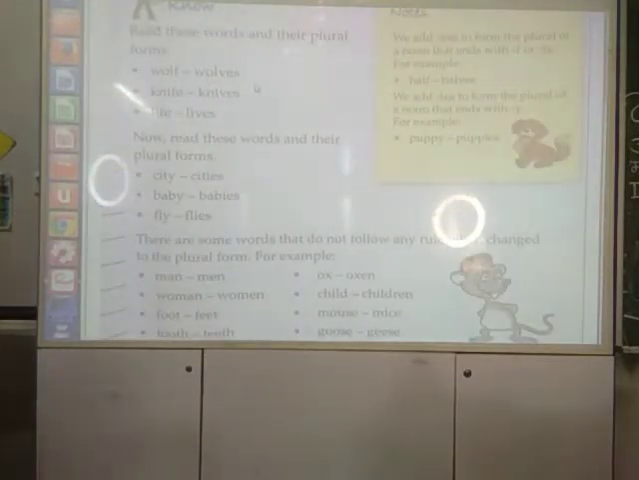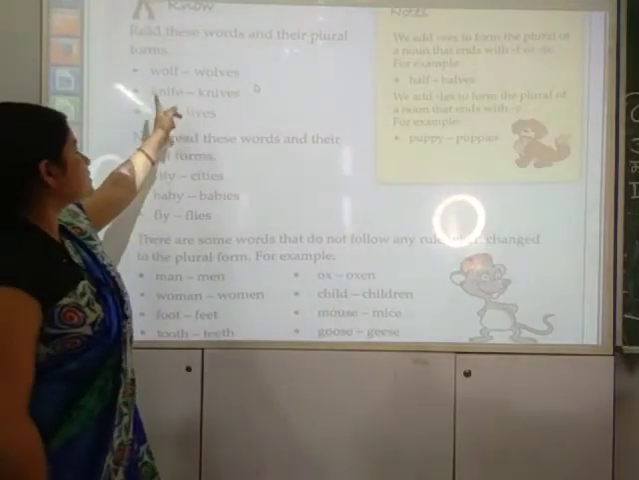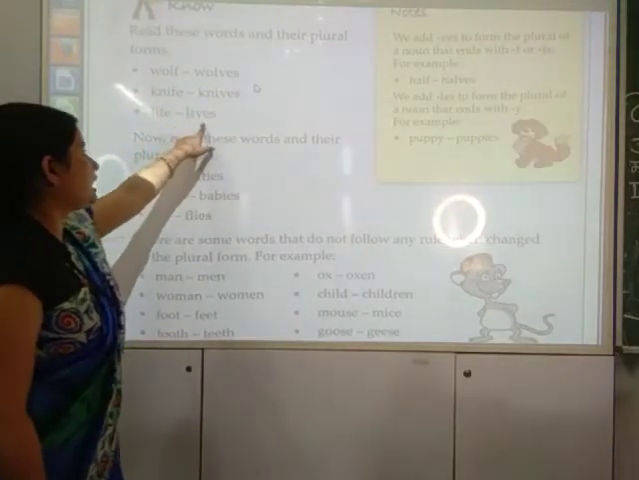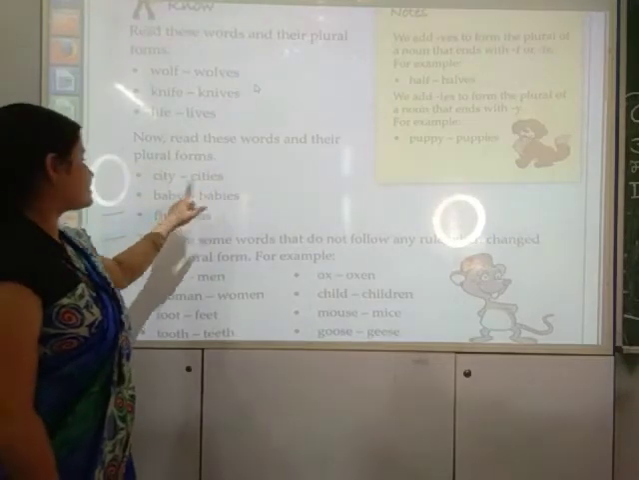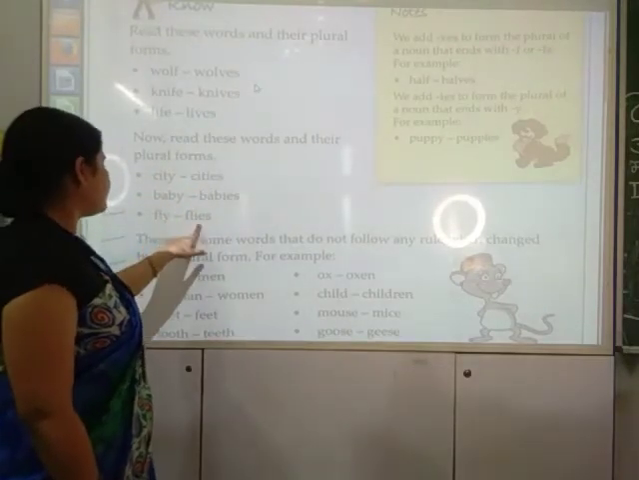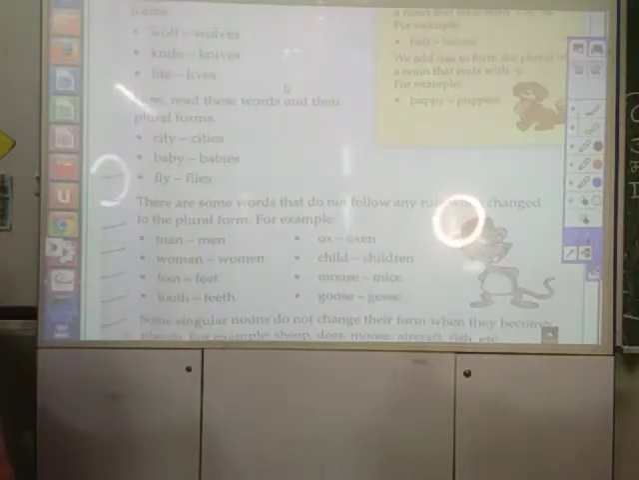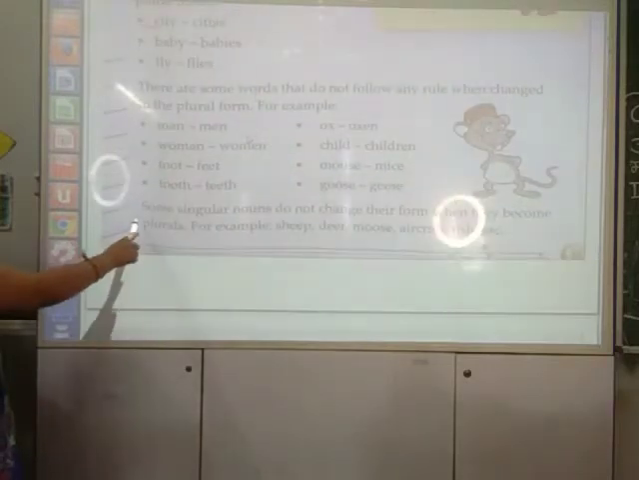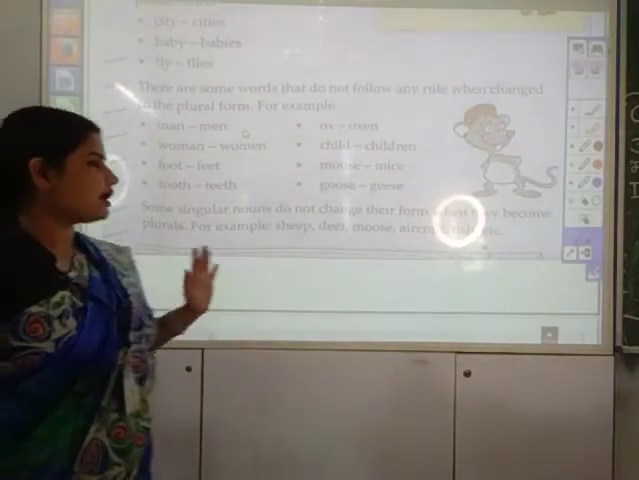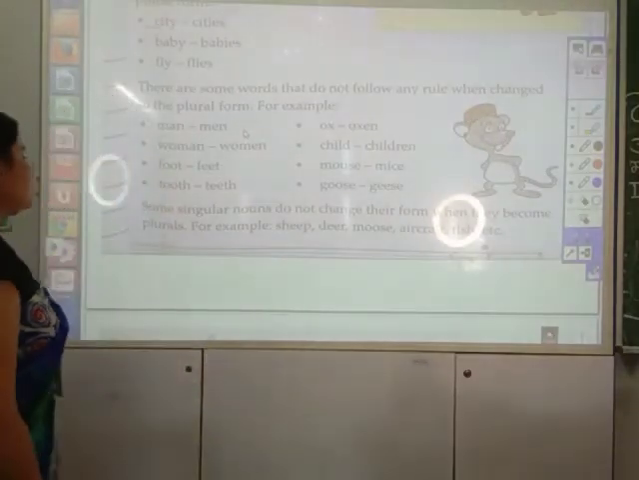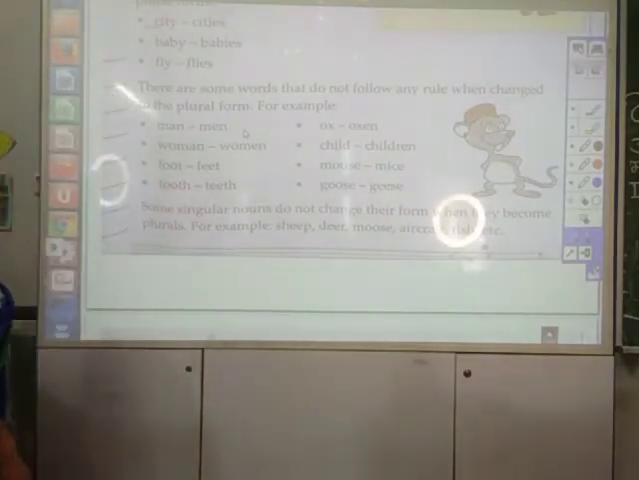Okay, these were the rules that I was saying. Wolf, wolves. Knife, knives. Life, lives. City, cities. Baby, babies. Fly, flies. Man, men. Woman, women. Foot, feet. Tooth, teeth. Ox, oxen. Child, children. Mouse, mice. Goose, geese. Okay, and here it is written, some singular nouns do not change their form when they become plurals. For example, sheep, deer, moose, aircraft, fish, etc.